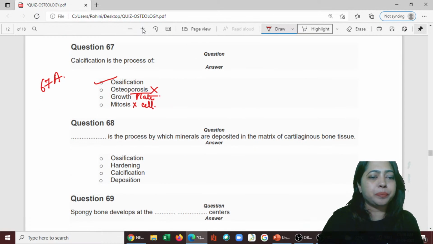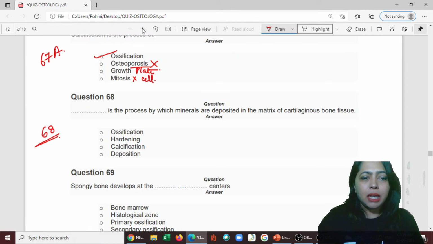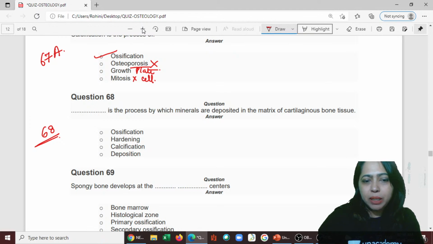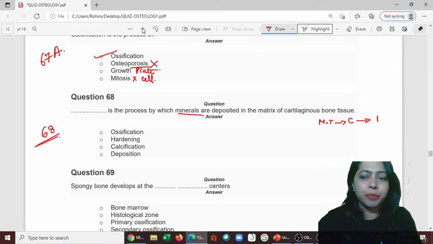Okay, next one, 68. What is the process by which minerals are deposited? So minerals are deposited in the matrix of cartilaginous bone tissue. You know that there are three steps. One is the mesenchymal tissue, then it becomes the bone cartilaginous model, then comes the bone.